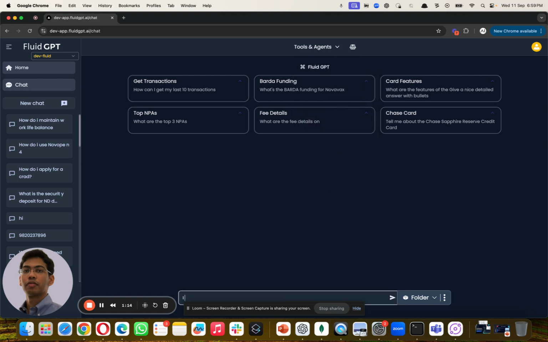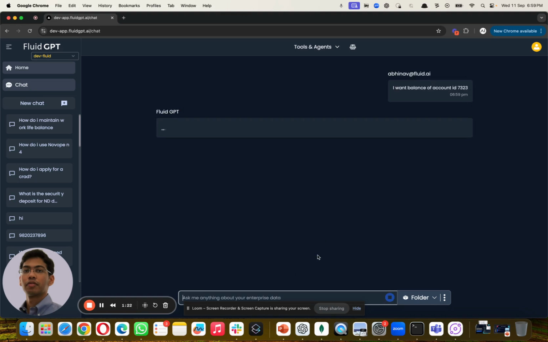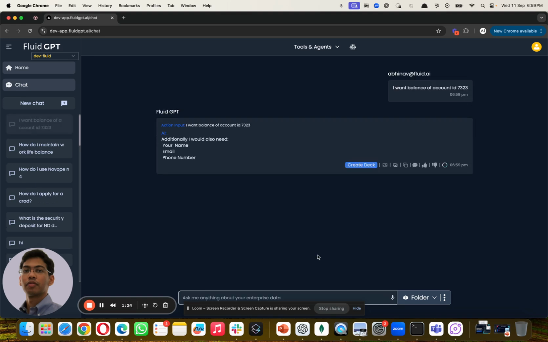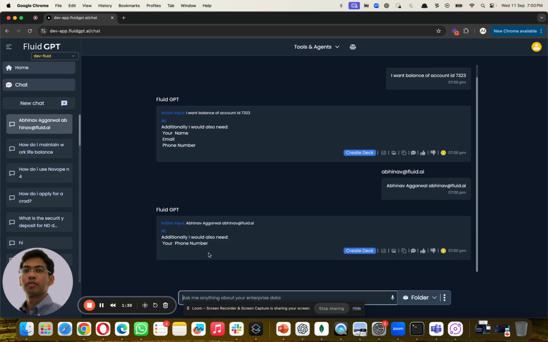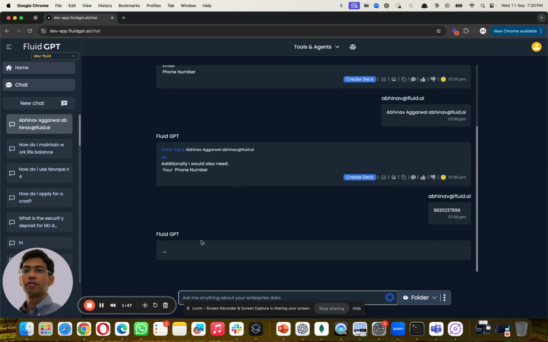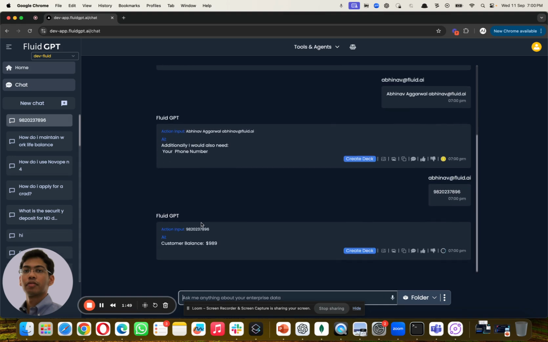So if I say I want the balance of an account ID, this is where, if a user is not logged in, the system can actually choose to auto validate them based on criteria that you provide. You don't even need to give it any structure. You just tell it that these things are needed for validation. I provided two of the three, name and email. It's going to ask for my phone number automatically. I can go ahead and give that. So it's capable of talking to any API or system at the back.